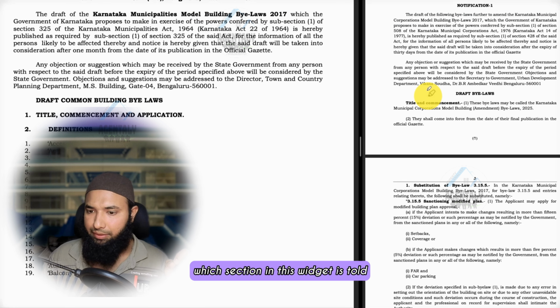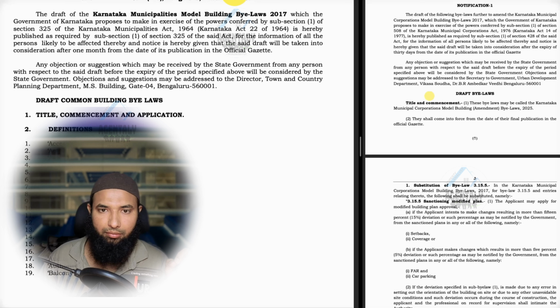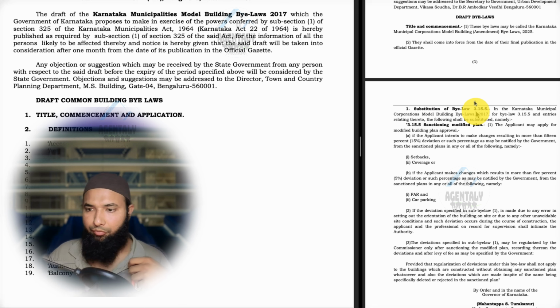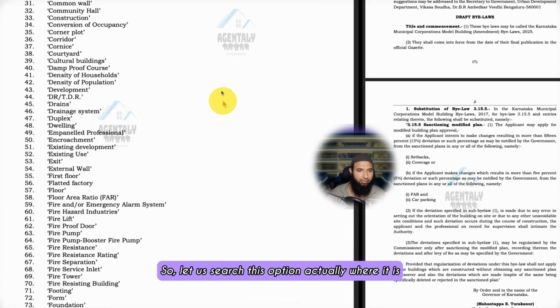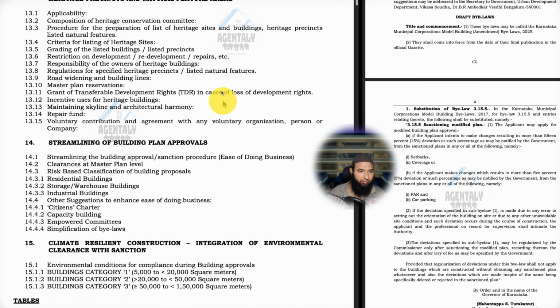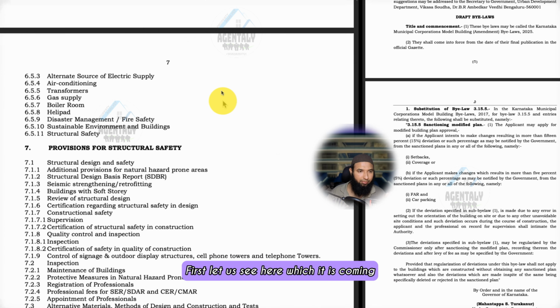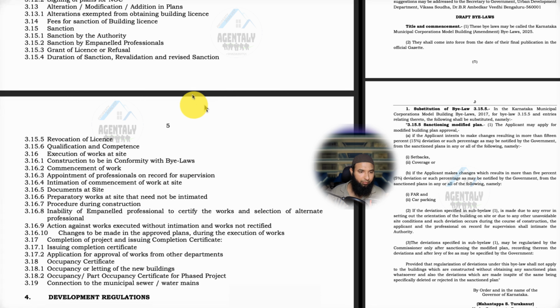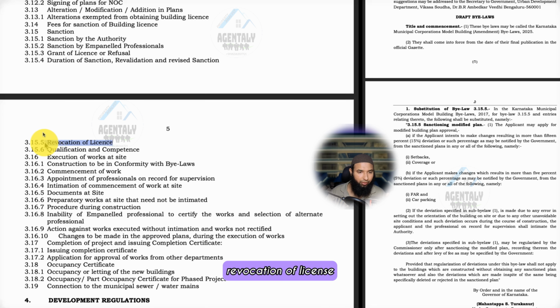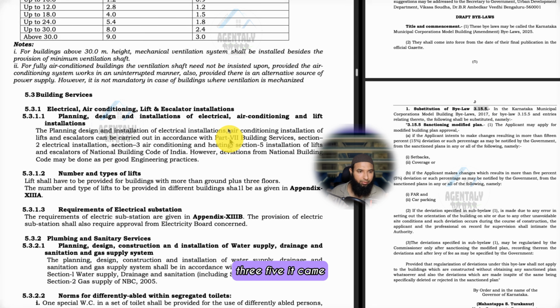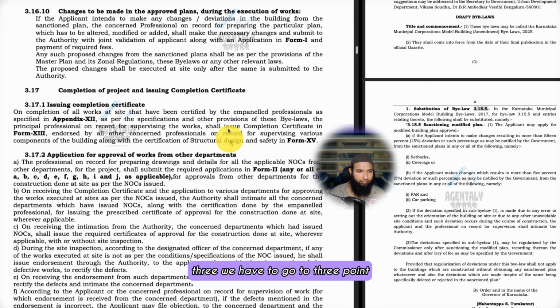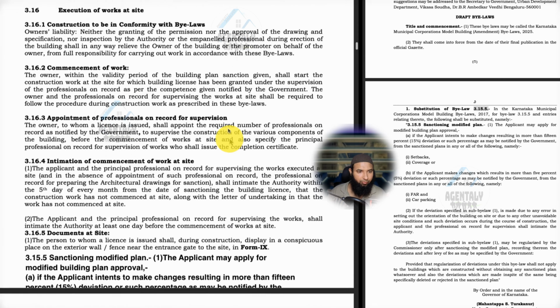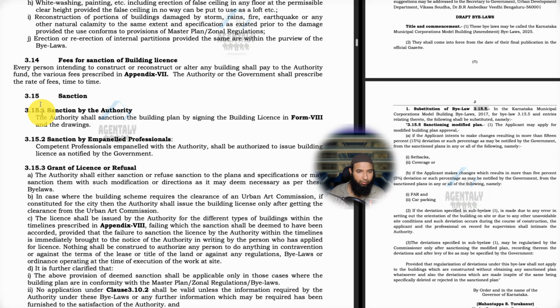Now we have to search which section in this it was told. In this it is telling 3.15.5. So let us search for where 3.15 is. It is called revocation of license. You can see this is matching with this one. Here it is written as 15. It is matching. Let us go to this one directly now. We need to go to 3.15. Here we got 3.15 that we need.